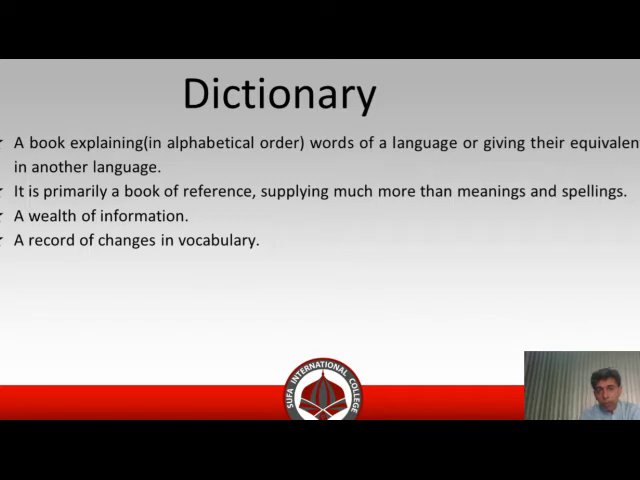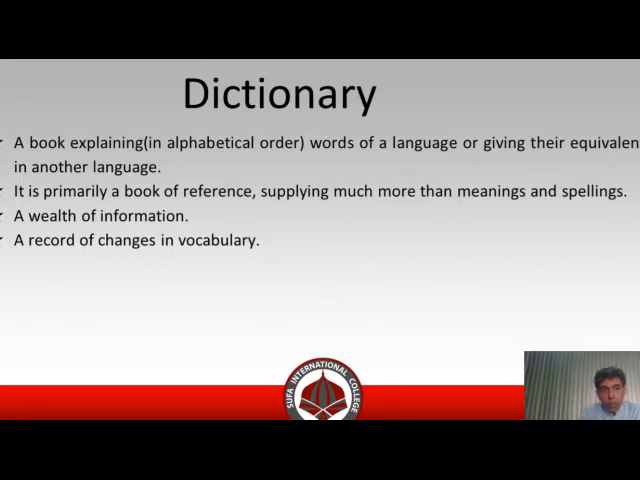So what is the plan of a dictionary? It is a book explaining in alphabetical order words of a language. It may pertain to some language or some branch of knowledge. It explains the word we want to know the meaning of. And the other thing that a dictionary tells us is the equivalent of the word pertaining to some branch of knowledge or some language.